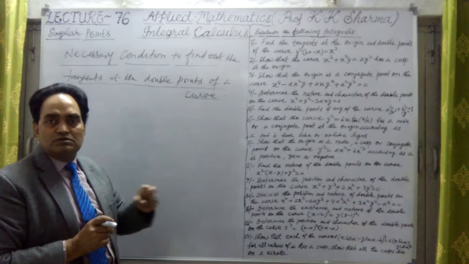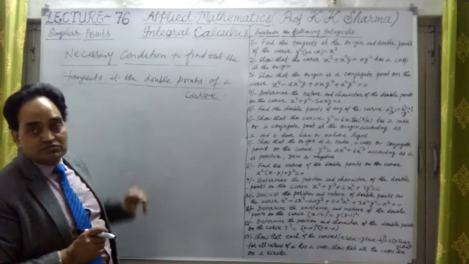Let me talk about this. At the curve, if there are 2 points there, or at the origin, you have to find out the tangents. So what is the necessary condition for that?